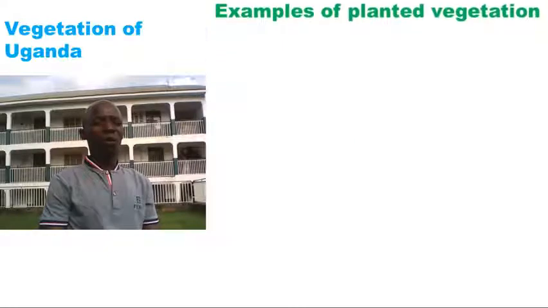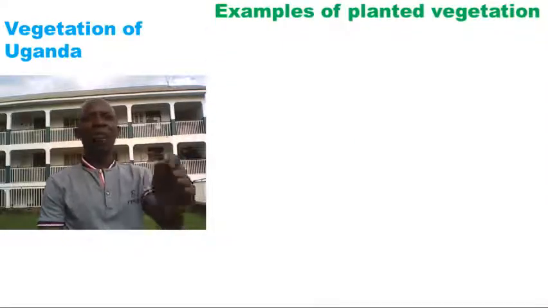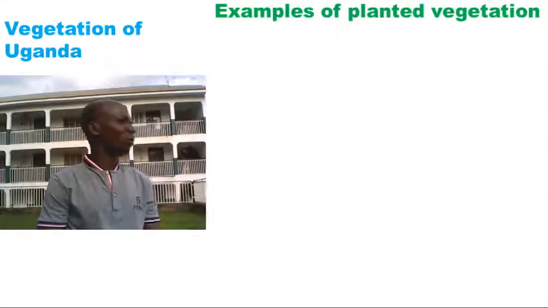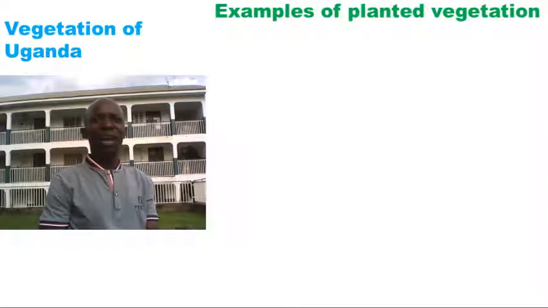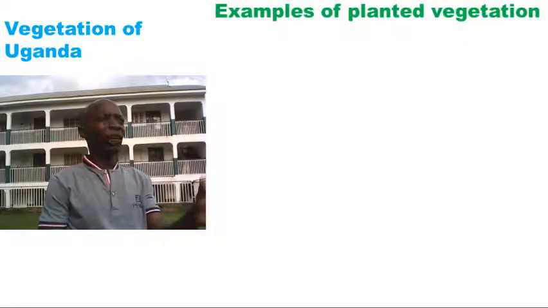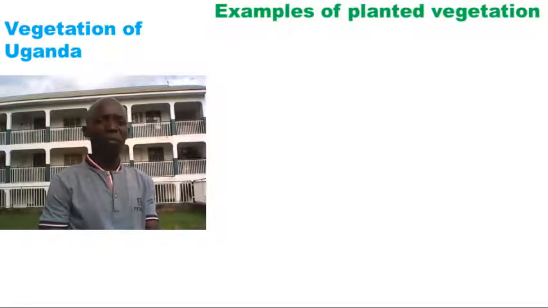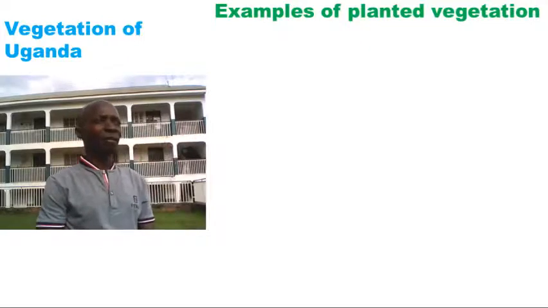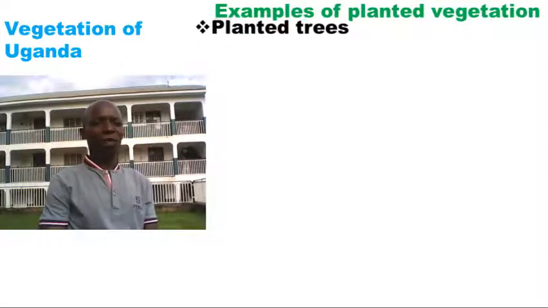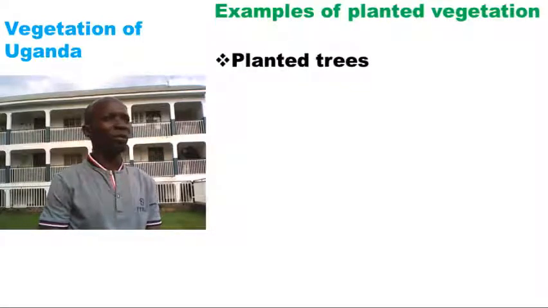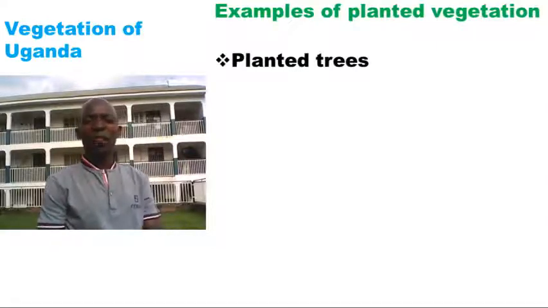We can also look at the examples of planted vegetation. Do you know some of the vegetation that is planted by human beings around your compound there, in your garden? Could you give me some examples of vegetation that is planted by man? Okay, I know you know the answers. Let's look at this. One, we have planted trees. Have you ever planted a tree? Have you ever seen trees that were planted by human beings? Those are examples of planted vegetation.